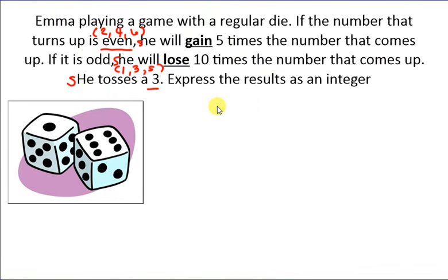So this problem is actually pretty easy, even though it's very wordy. So she rolls a 3. A 3 is an odd number. That means we can ignore everything that talks about it being an even number. So that's just extra information.